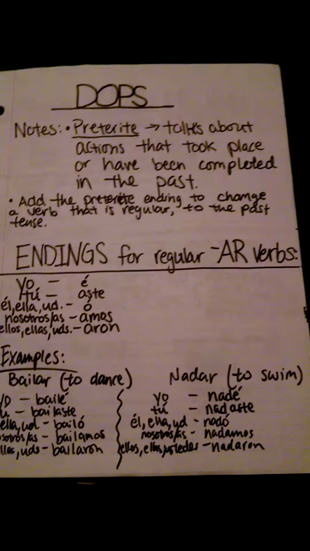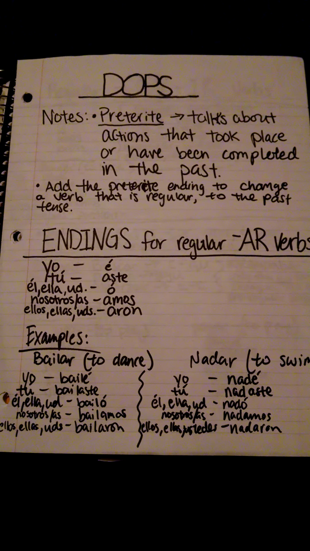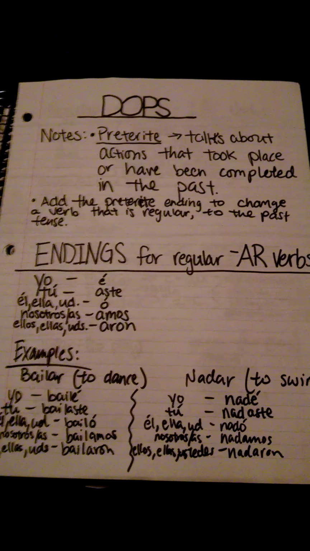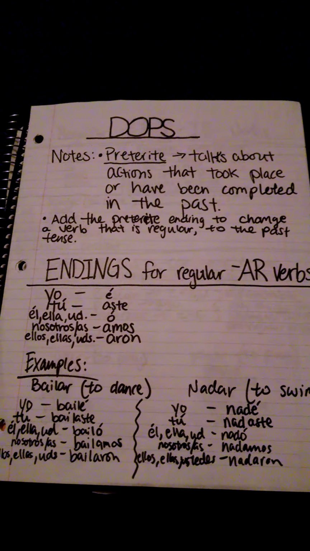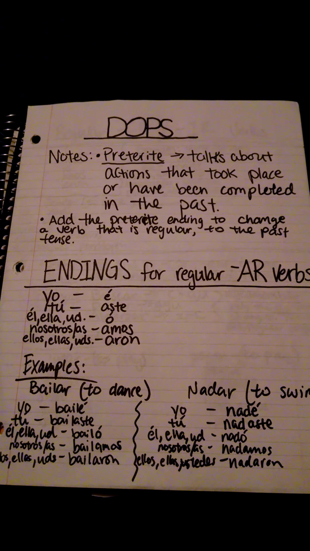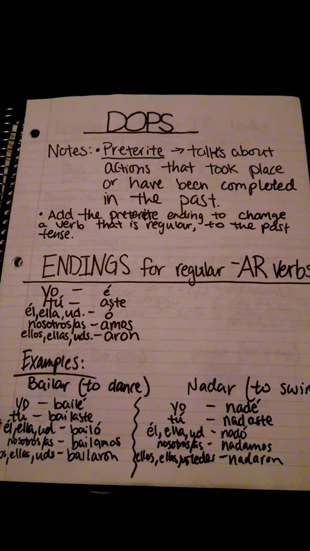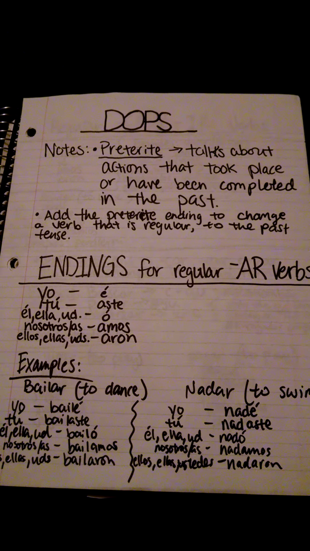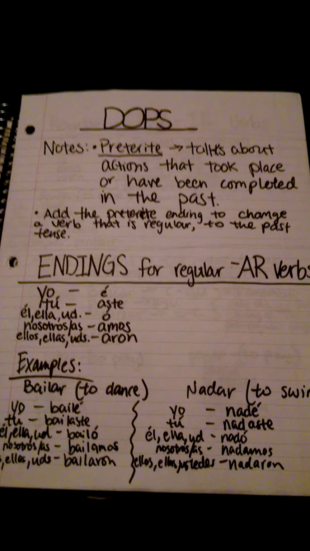Today I'm going to be teaching you about direct object pronouns. Here are some notes that I did as a lesson plan to teach you what to do. First, the preterite talks about actions that take place or have been completed in the past. And you add the preterite ending to change a verb that is regular to the past tense.